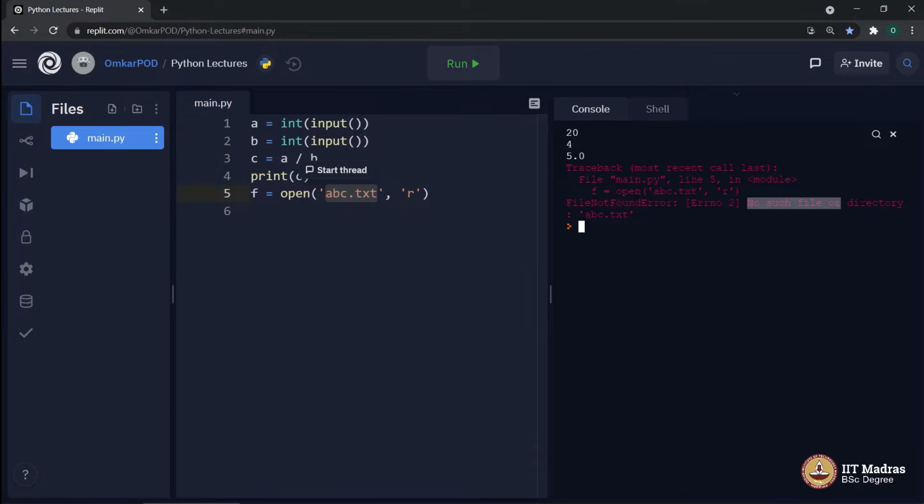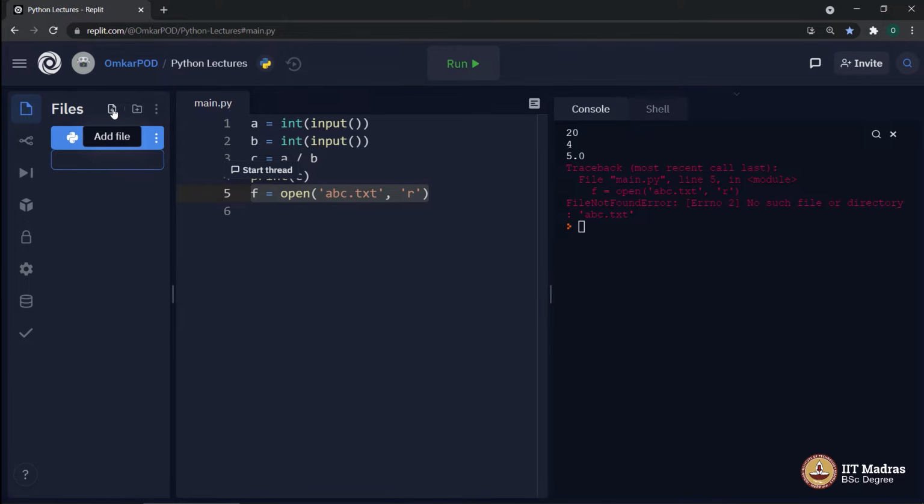No such file or directory abc.txt. Once again, there is absolutely nothing wrong with this particular line. This is exactly how we read a text file in Python. So the problem is not with the Python code. The problem is over here. The file is not available.